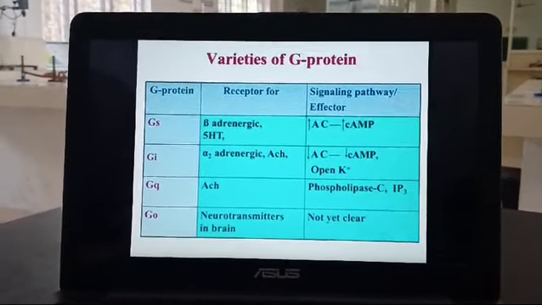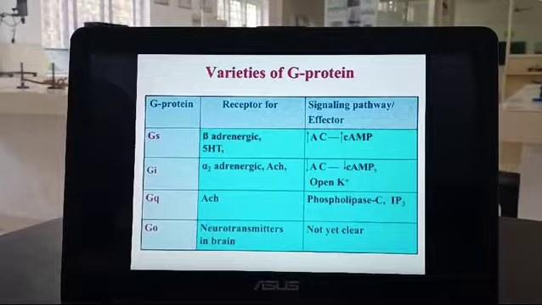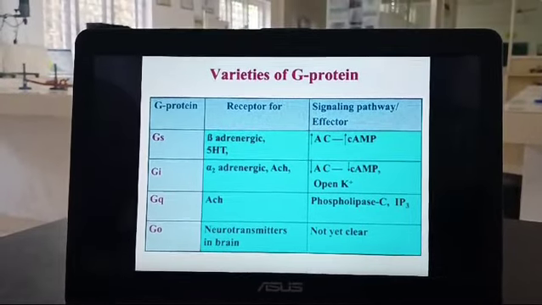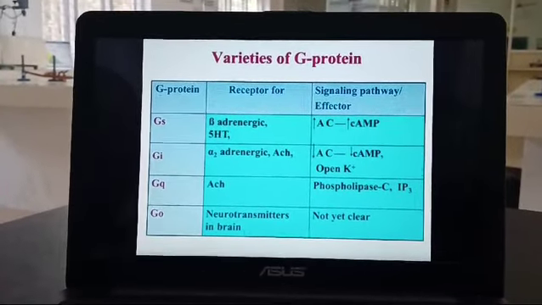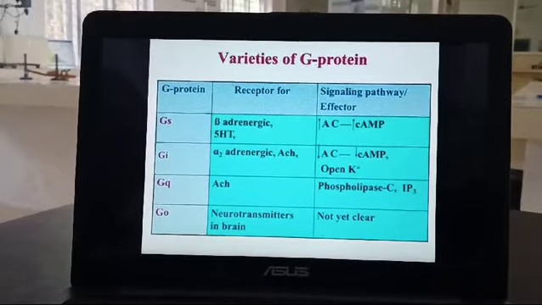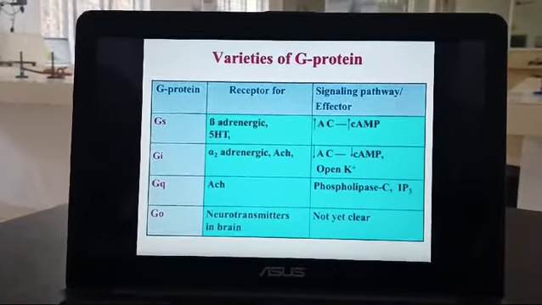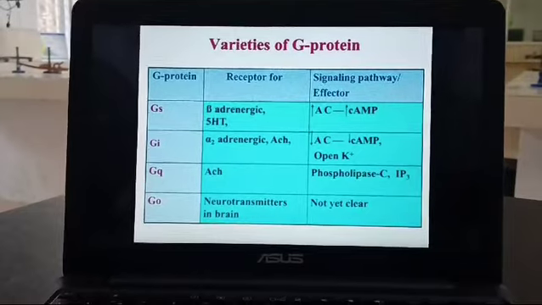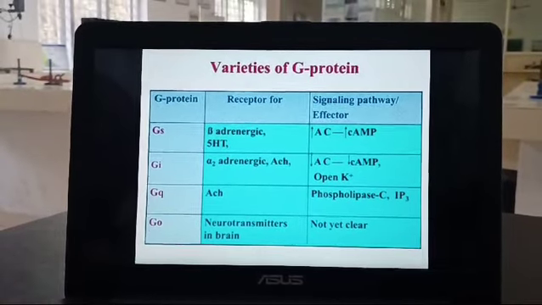Then there are varieties of G protein. GS is a receptor for beta adrenergic, GI for alpha 2 adrenergic and ACH, GQ for ACH, and GO for neurotransmitters in the brain. And the signaling pathway for GS, that is stimulation of adenyl cyclase.